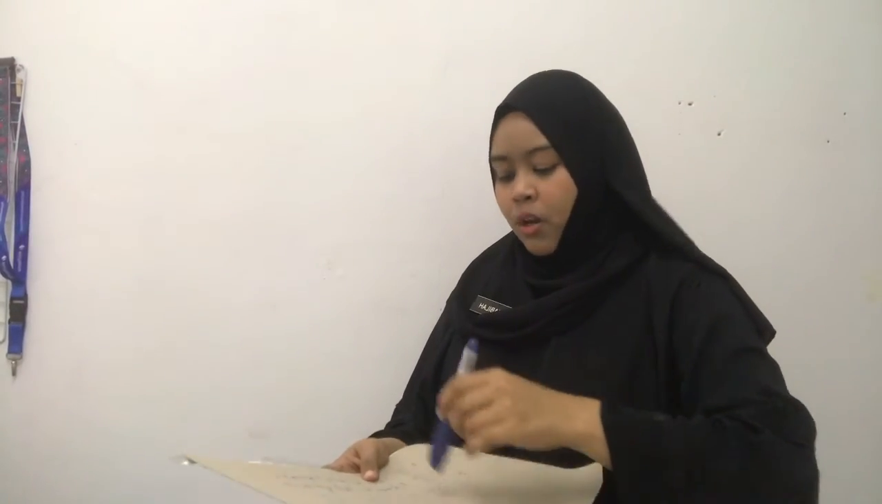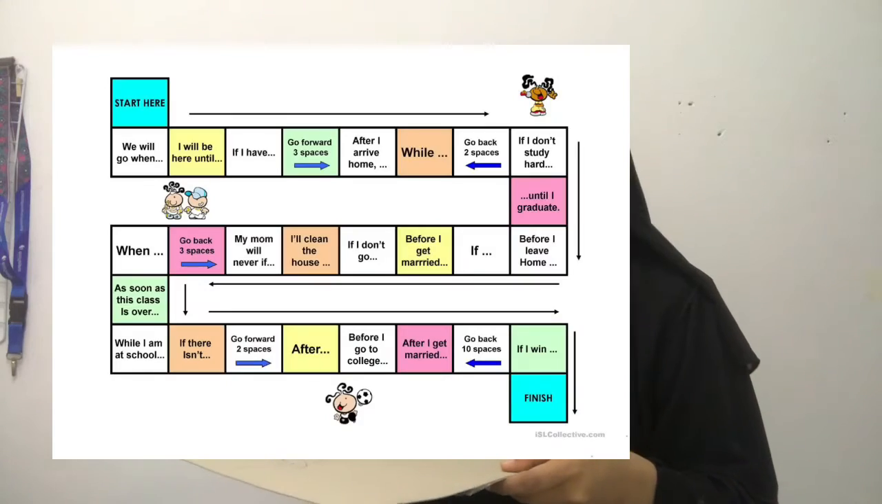I'm going to roll a dice. The number is 3. Let me use my marker as a piece. I'll move 1, 2, 3. It landed on the third square. If I have... I need to complete the sentence to be able to move forward and for the next person to take their turn. If I have a lot of money, I will buy an aeroplane. Is the sentence correct? Did I use the first conditional rule correctly? If everyone approves, then the next person can take their turn.